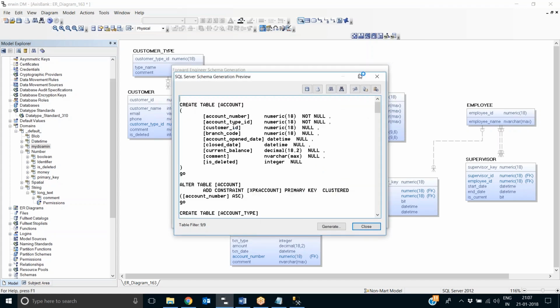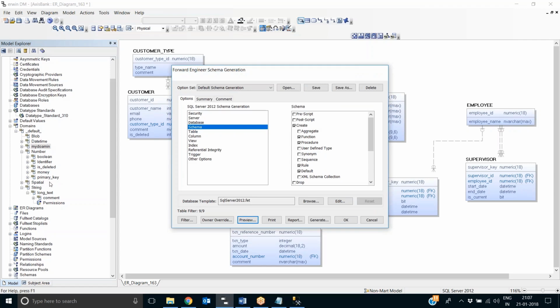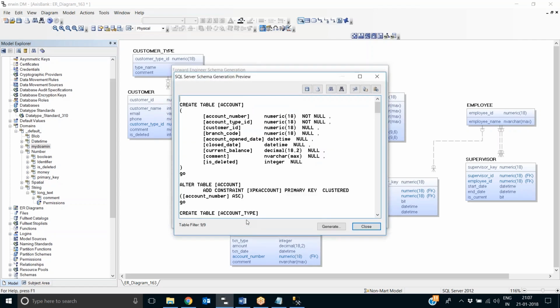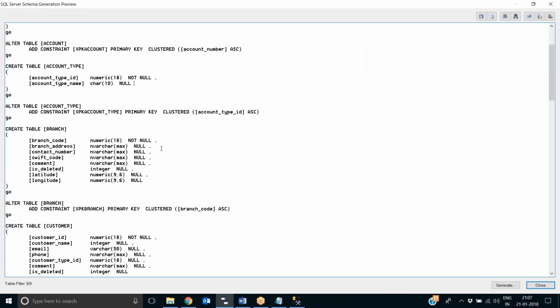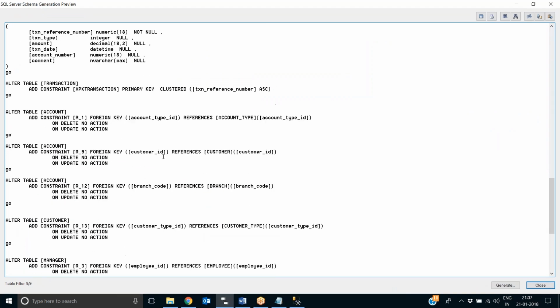So click on preview. We have these two options when we create these domains and do forward engineering, and we should be aware of them. One is to specify that I don't want them generated, so go to schema and say I don't want them generated. The other is to say that I don't want them associated with columns as well, so you go to column and say no user data types. Then you will have DDL without user-defined data types and those associations. Now you have all the tables.